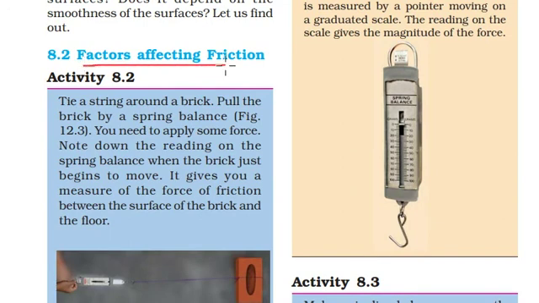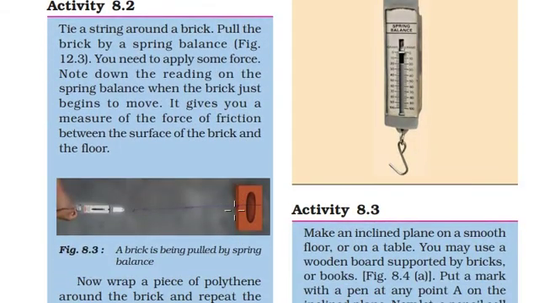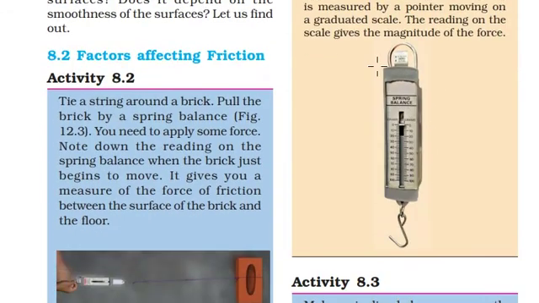Factors affecting friction. What are the factors that affect the friction? Now let us see activity 8.2. Tie a string around a brick. This device is a spring balance, generally used to find out the weight of a given object by lifting it.